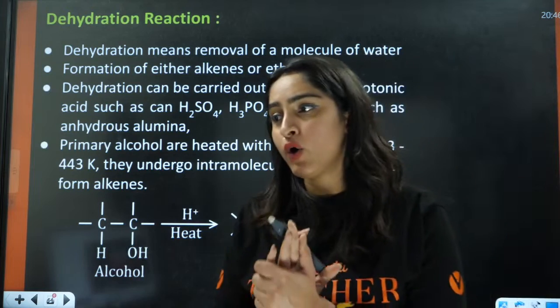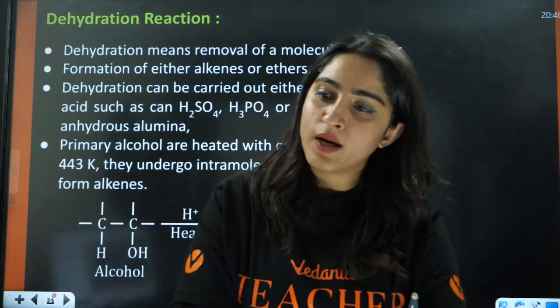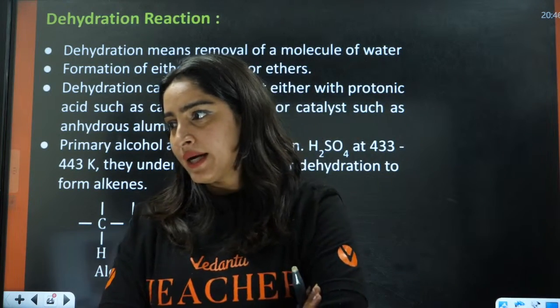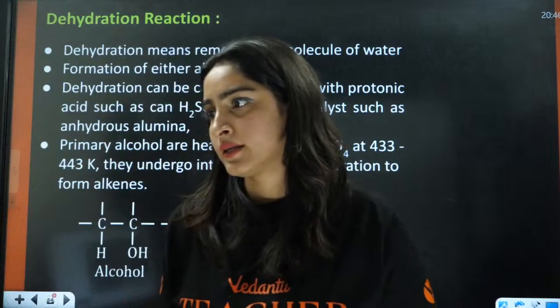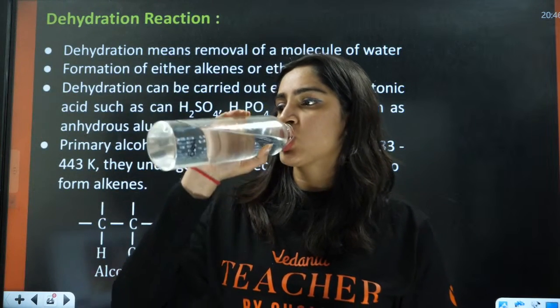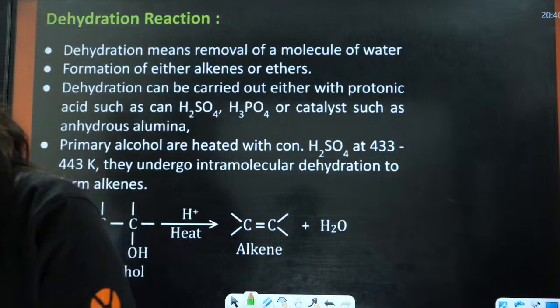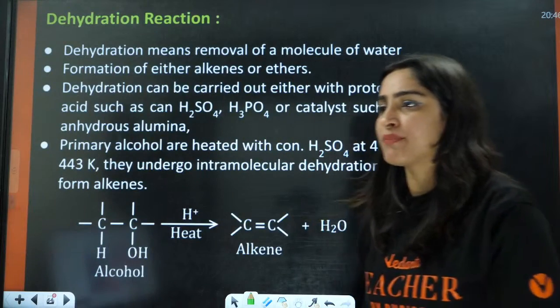Any problem till now, anything that you're not able to understand? Okay, perfect, everybody.